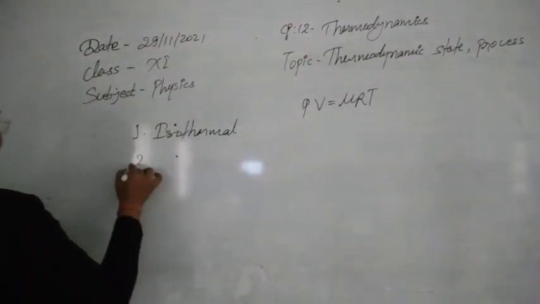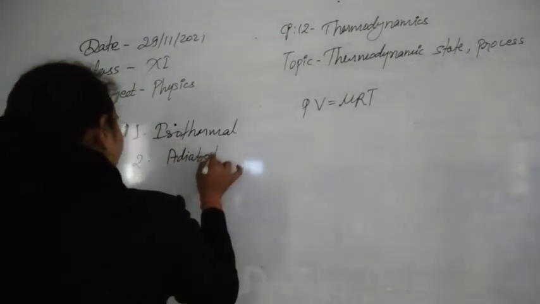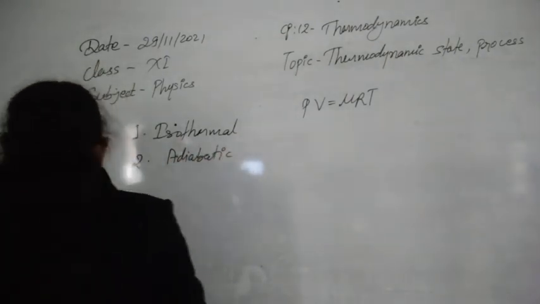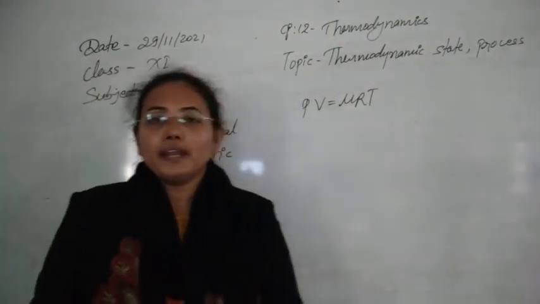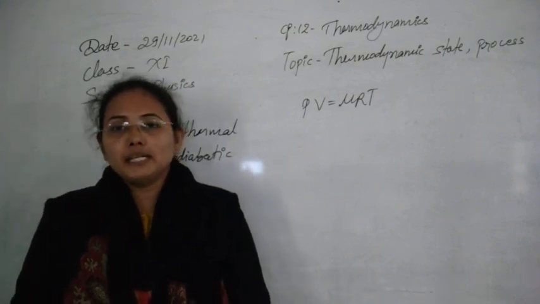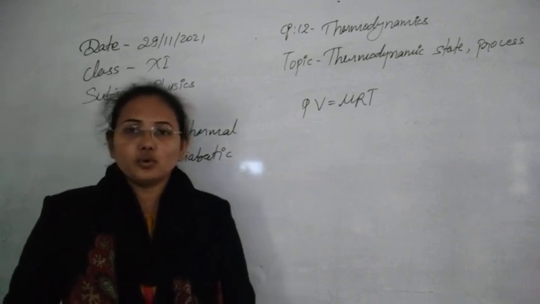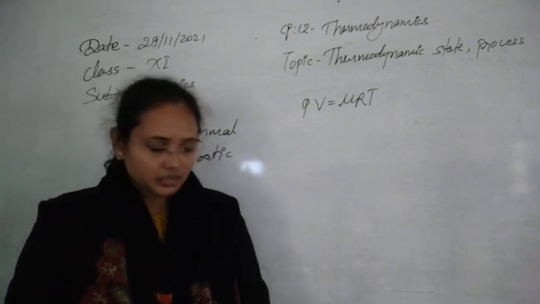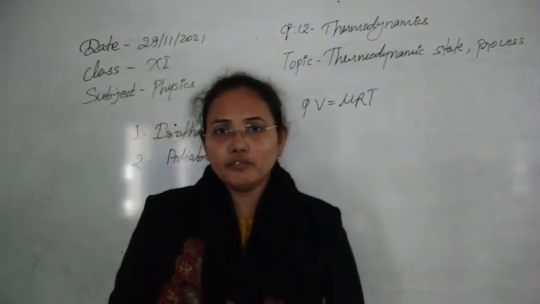The second one is called the adiabatic process. So what is the adiabatic process? This process occurs whenever no heat leaves or enters the thermodynamic system, meaning no exchange of heat takes place. Then the process is known as the adiabatic process. All other things will change here: temperature will change, pressure will change, volume will change.